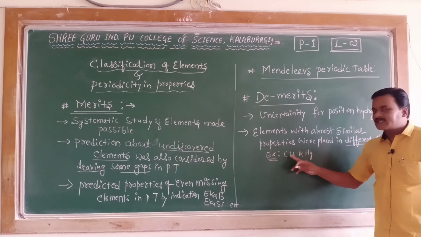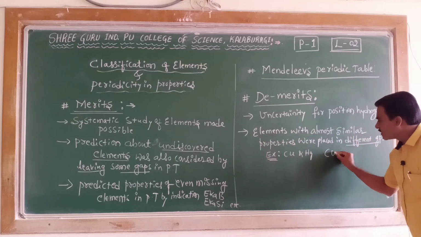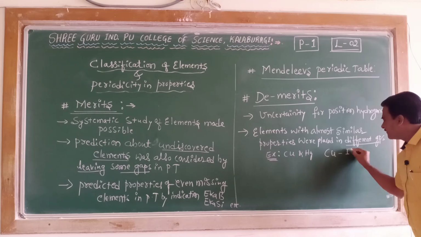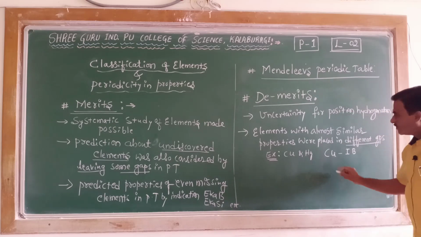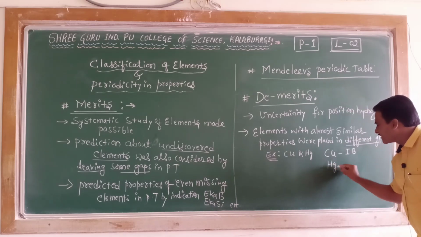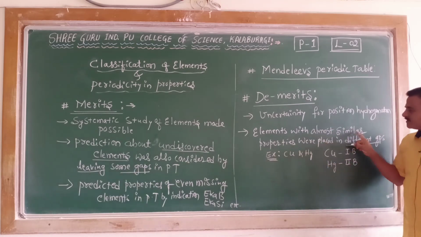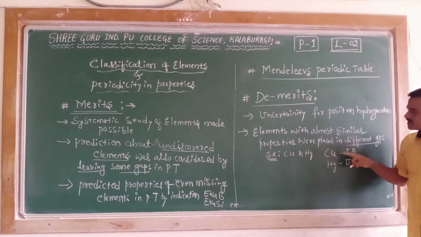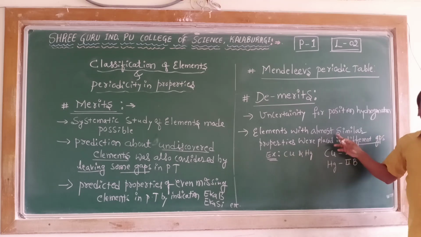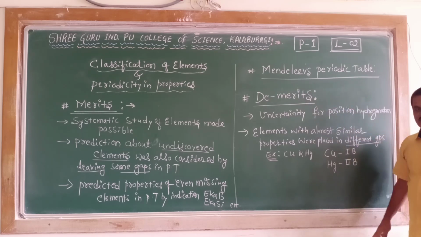So these possess the metallic property, but copper was placed in the first B group in the periodic table constructed by Mendeleev, while mercury was placed in the second B, though they have similar properties. As per the basis for the classification, elements with similar properties were to be grouped, but this was violated. This is one of the demerits of Mendeleev's periodic table.